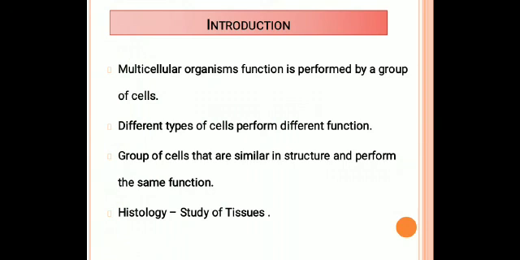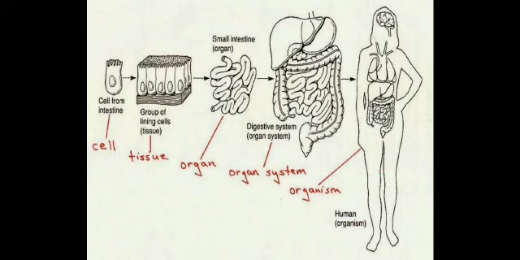So already I told you the cell is the structural and fundamental unit of life. Here, the cell from the intestine. A group of cells together forms the tissues. Okay, so the tissues together form the organ of the body. Okay, so same like that, the organs make the organ system, and then the whole organ system together makes the organism.